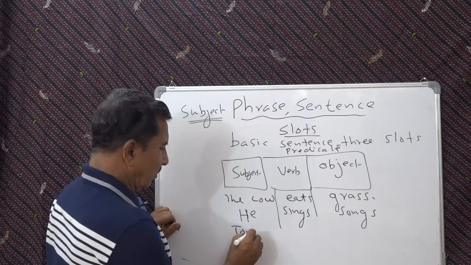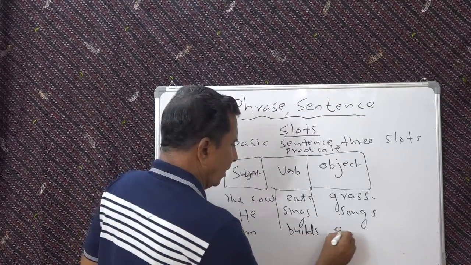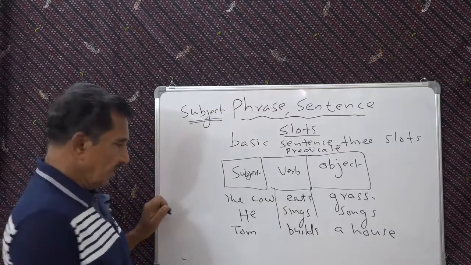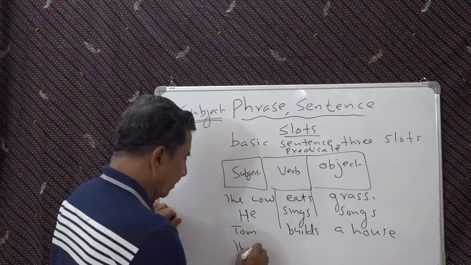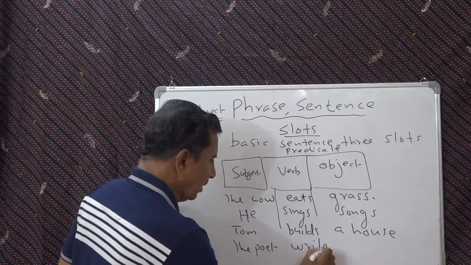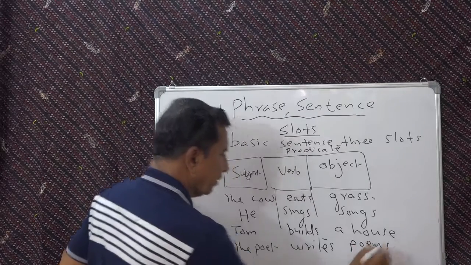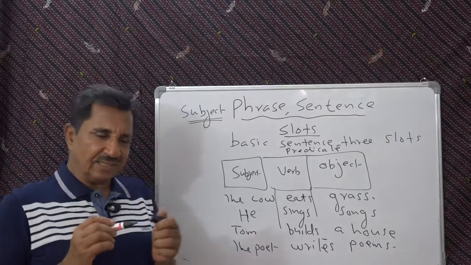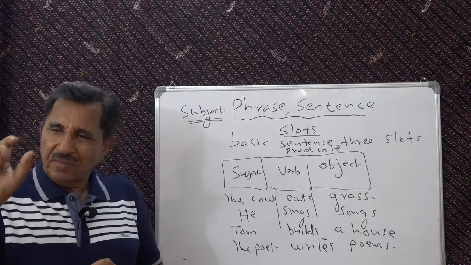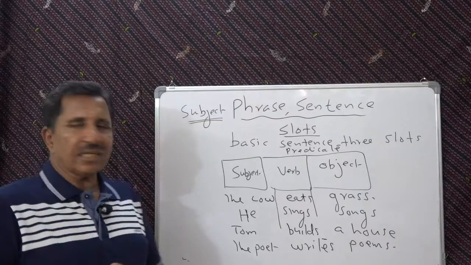Tom builds a house. Look at that. The poet writes poems. Look at that. This is basic structure. The simple form of a sentence. The simple form of a sentence has three parts.